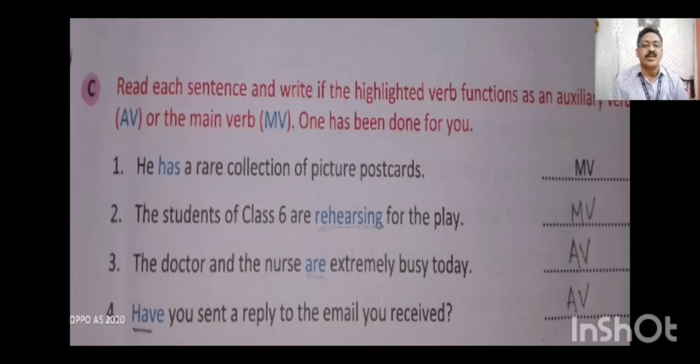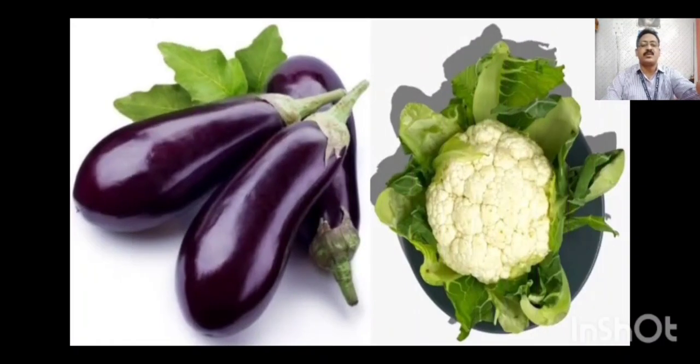The doctor and the nurse are extremely busy today. Here are is a helping verb, that is an auxiliary verb, that's why AV. Have you sent a reply to the email you received? Have is the auxiliary verb in the sentence, so it is not a main verb, so it is AV. Next one. This lesson is over, children.